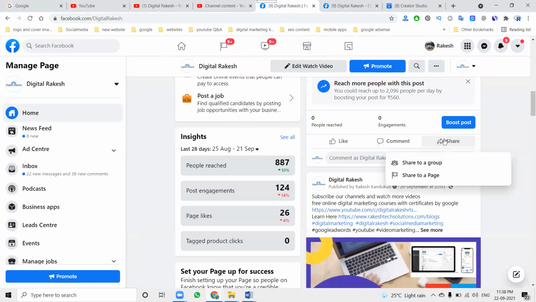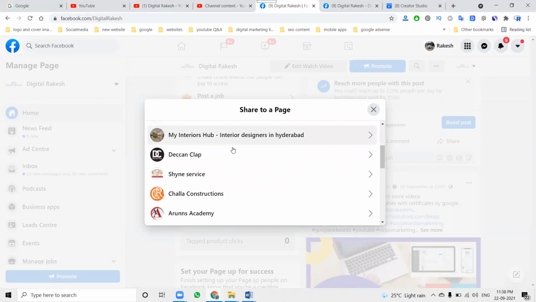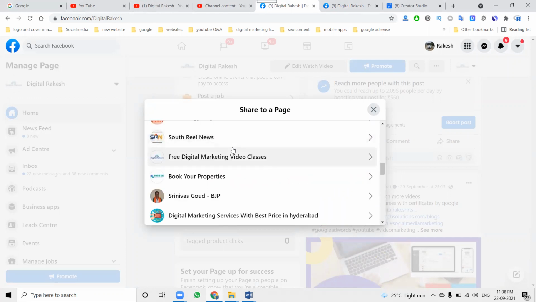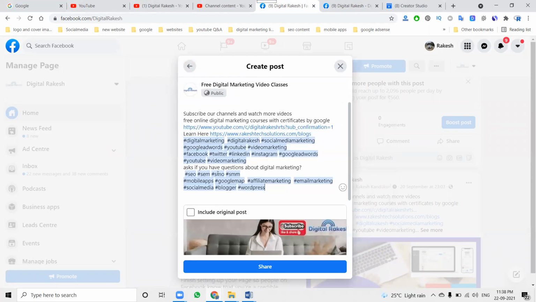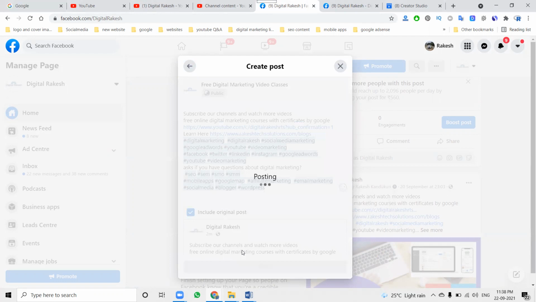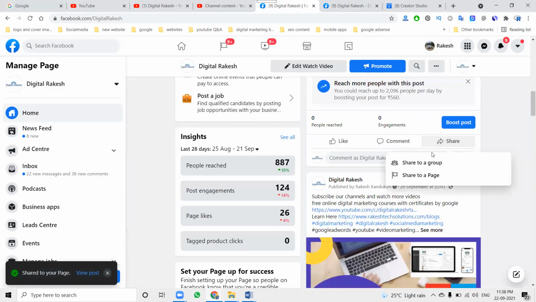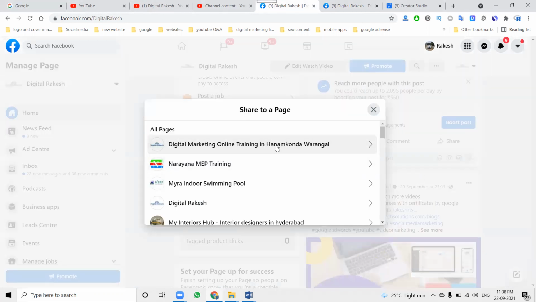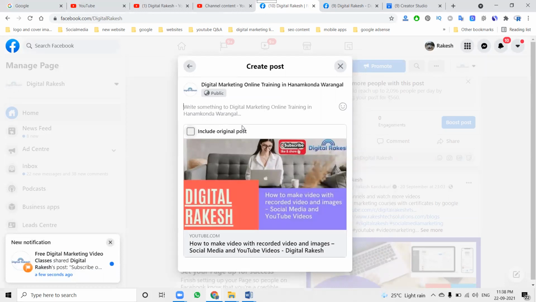If I'm sharing with a page, it shows the kinds of pages here. So which page can you select here? Select it, including the post, and click share. Select whichever page is suitable to link with your particular page. Now click here, share to page, and click this option. Here the page will be insufficient for your particular page option. That is the main problem.